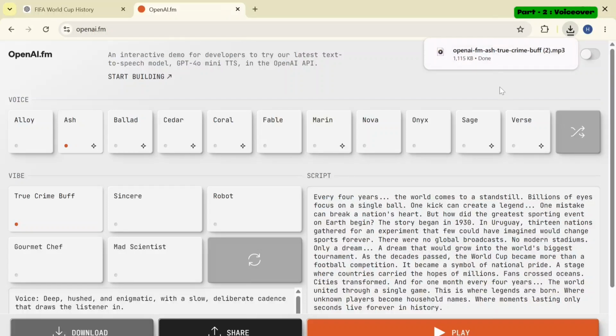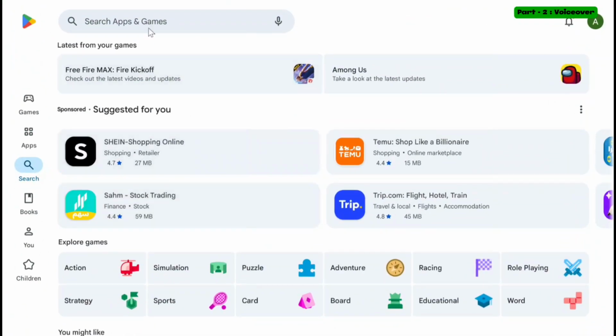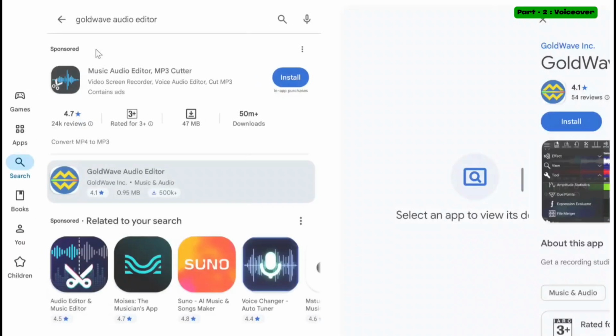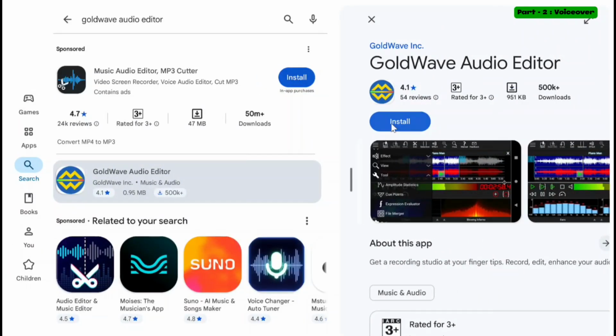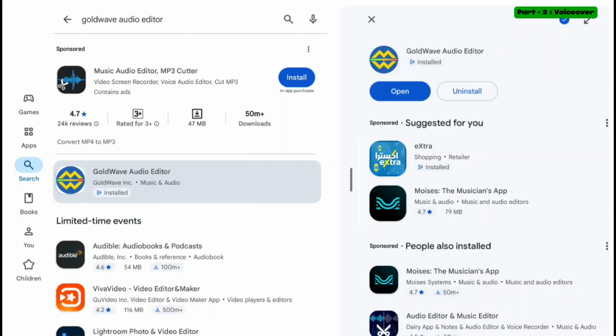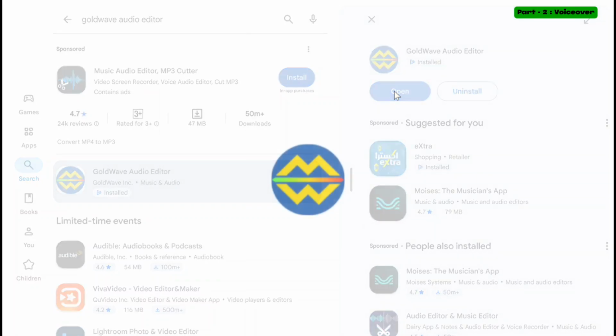To do so, we will use another application that can be easily downloaded on any Android or iOS device. I will show you this on my tablet. To download this app, open the Play Store and search for the app named GoldWave Audio Editor. Download and install this application. It is very easy to use and can perform multiple tasks with just a single click.